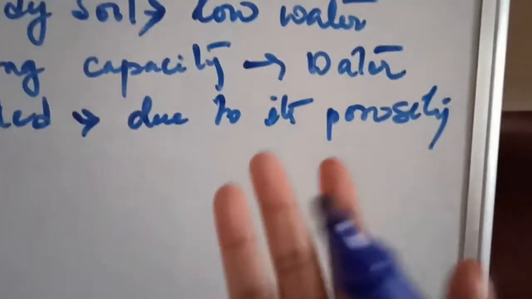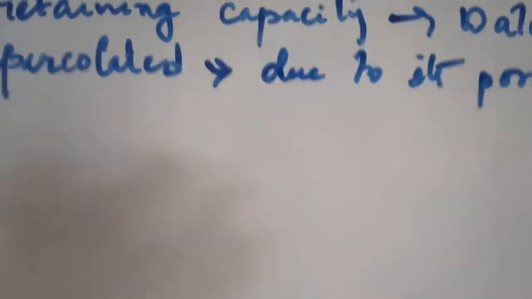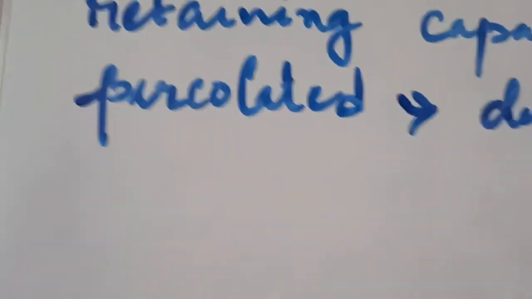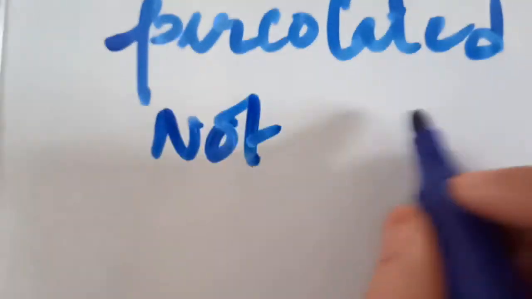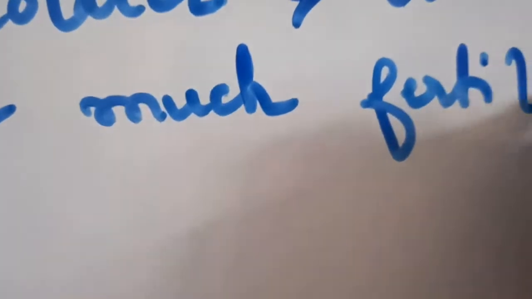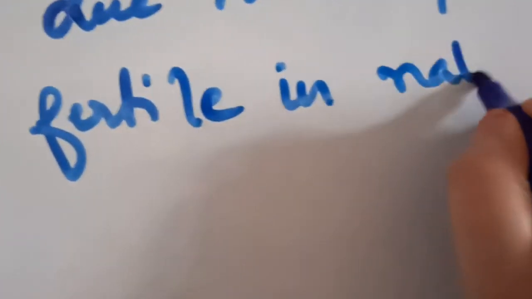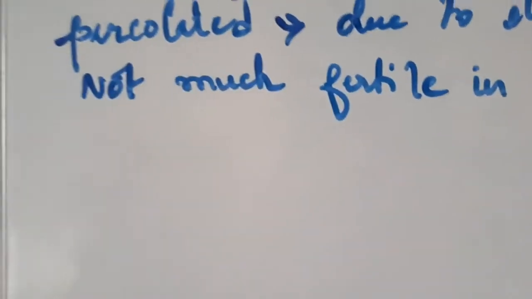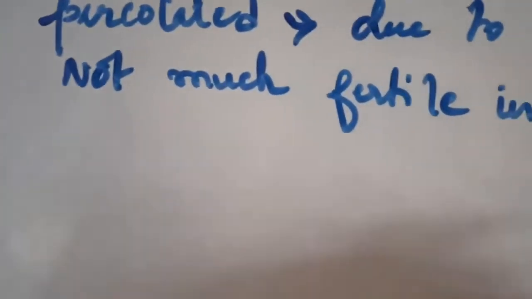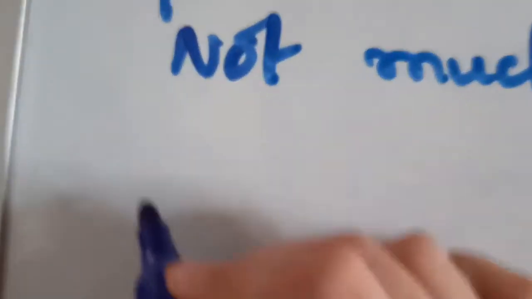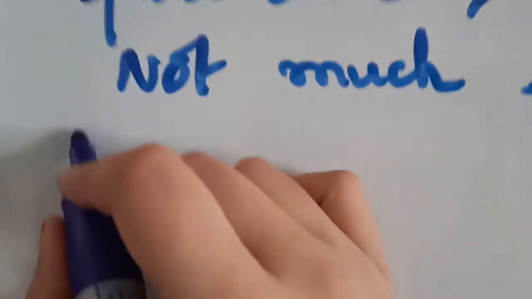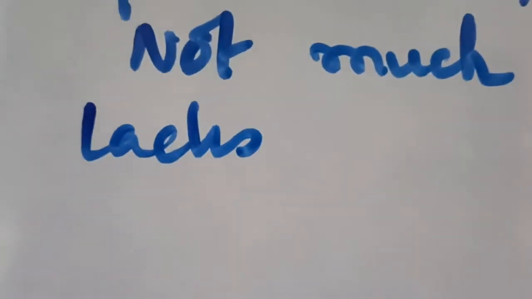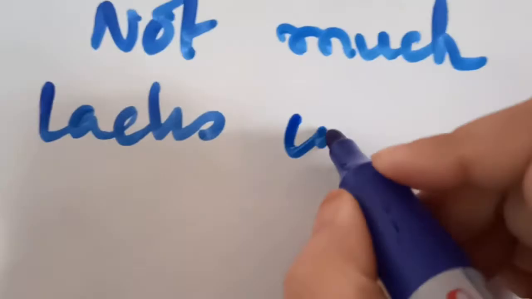Porosity is the reason why the water that enters the soil easily percolates through it. So this soil is not much fertile in nature, because it lacks nutrients.